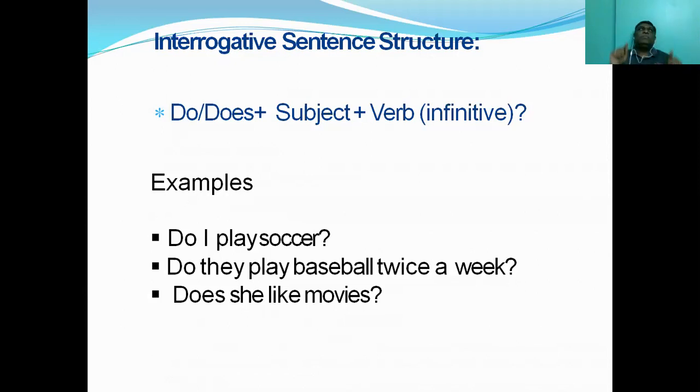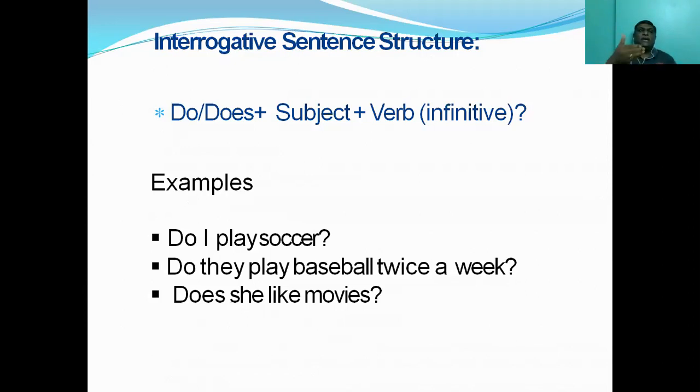See, you have to remember the structure. Whenever you are making a question, you have to keep one thing in mind. Always the helping verb should come in the first place. See, already we have seen a sentence: She doesn't go to office on Sundays. Here, first subject and then helping verb. When you are asking a question, you will bring this helping verb forward.